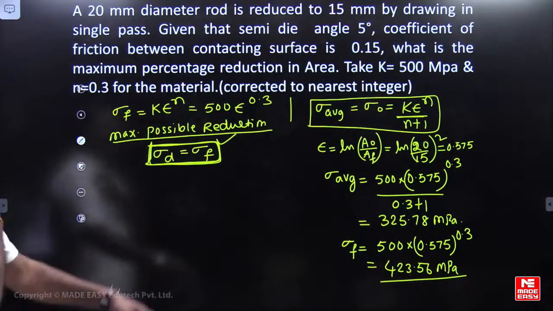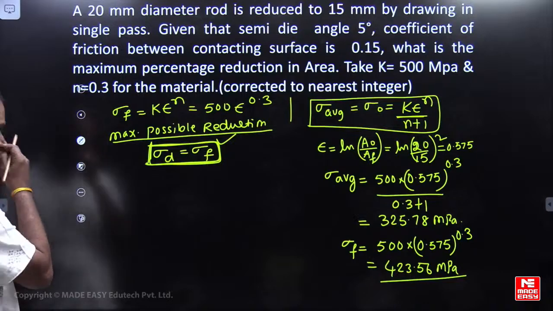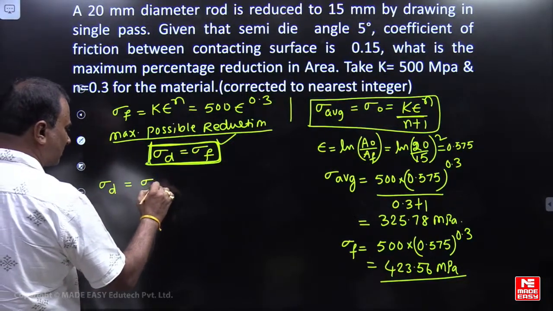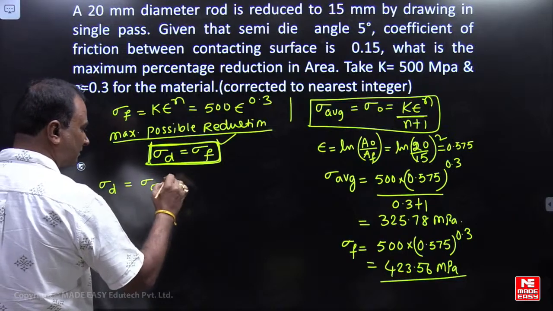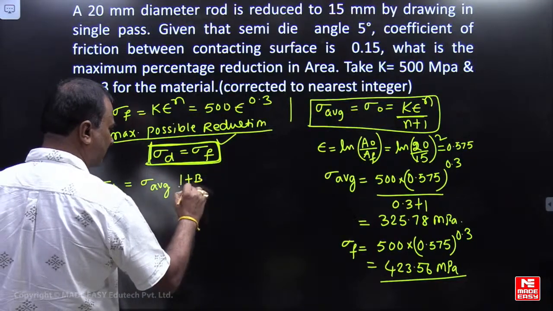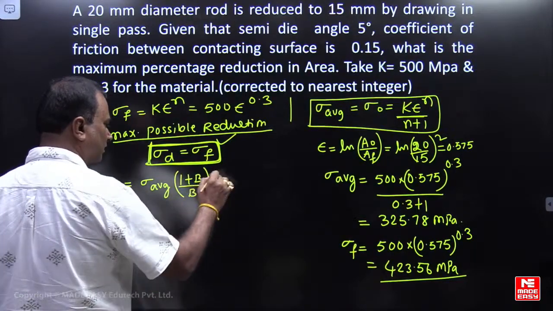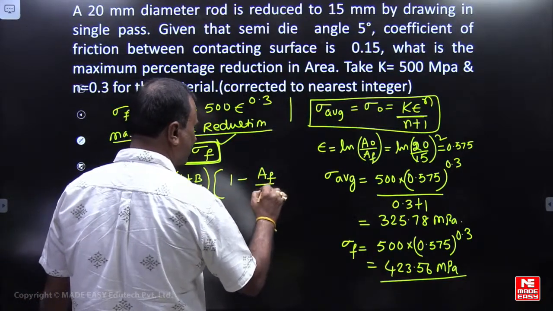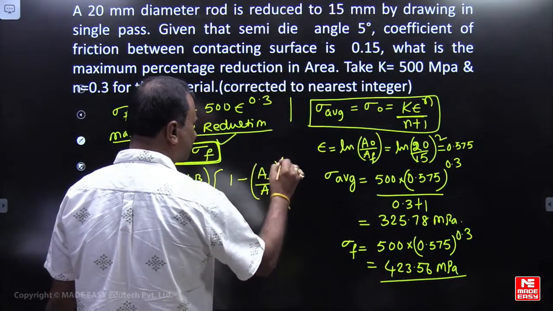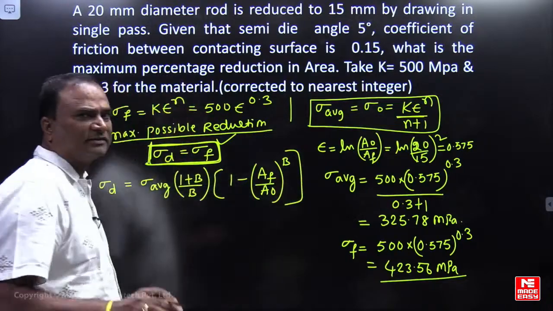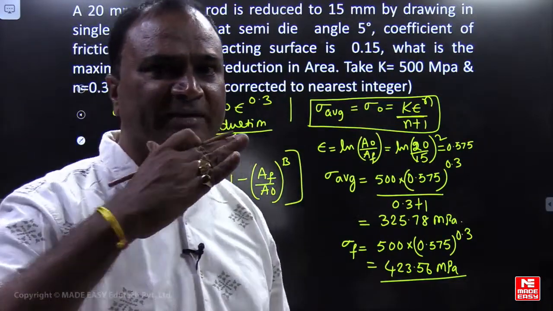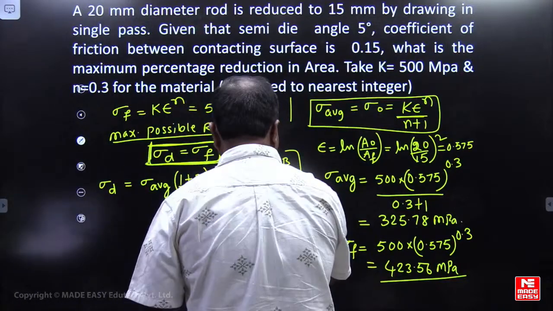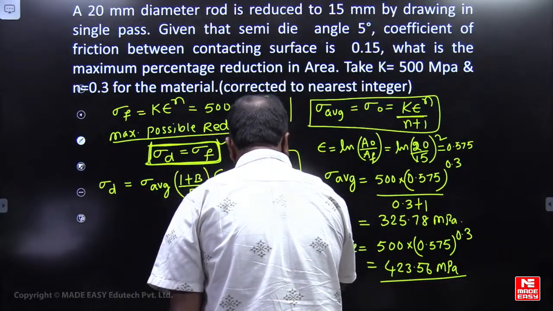Okay. Now this true stress we have calculated, friends. Now I will consider the drawing formula. Drawing stress equals sigma average (1 + B)/B into [1 − (AF/A0)^B]. There is no back tension here. Nothing is mentioned, which means there is no back tension. Back tension you can discard. So here, friends, I can find out this AF minimum.